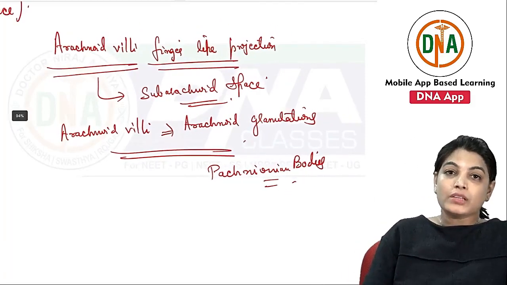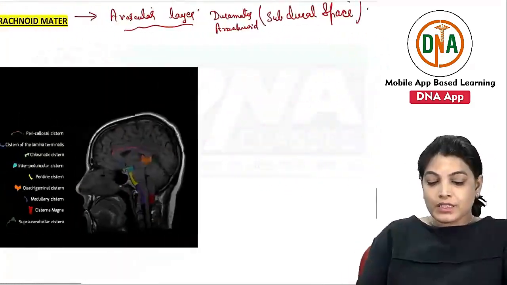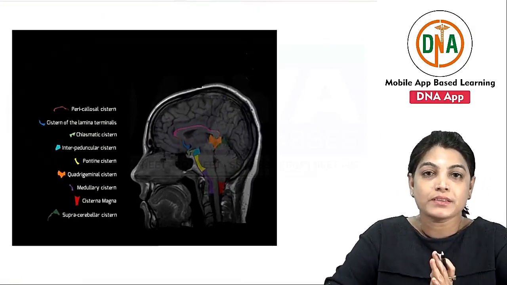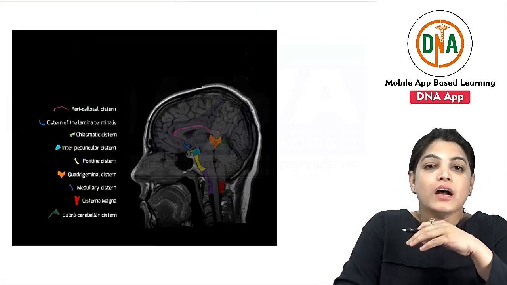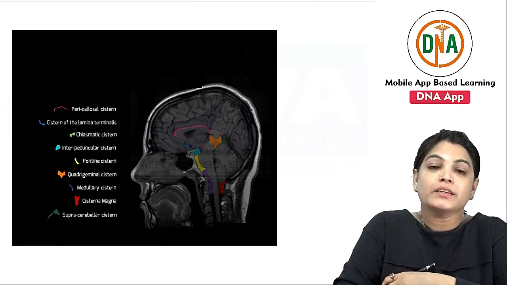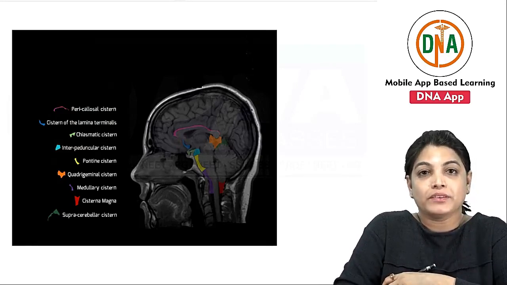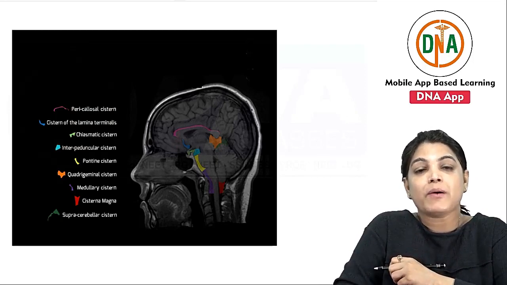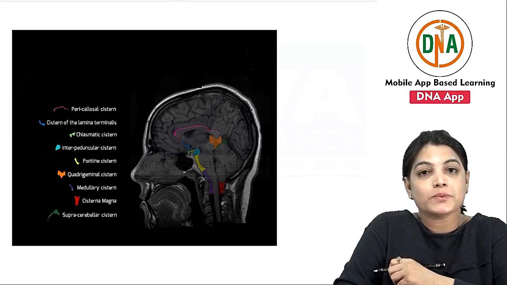Now, it is important for the absorption of CSF. Thereafter, at certain places, this arachnoid has got... Below the arachnoid mater, the innermost layer is called the pia mater. Between the arachnoid and the pia lies the space called the subarachnoid space, and the subarachnoid space contains